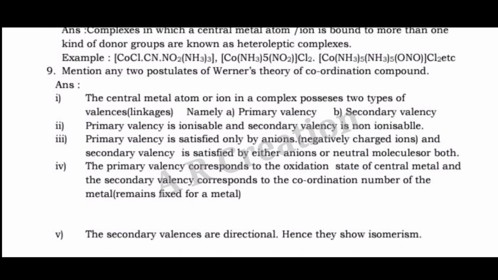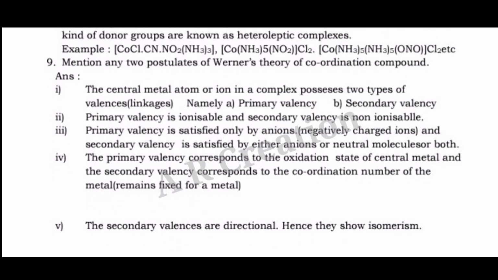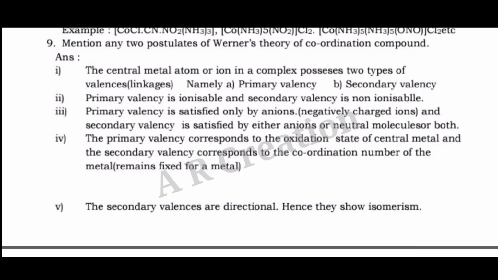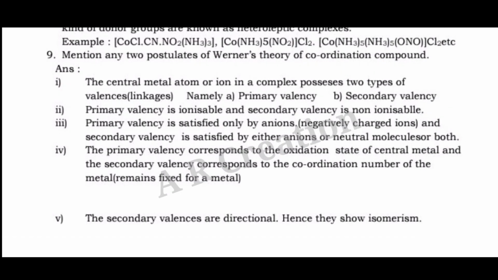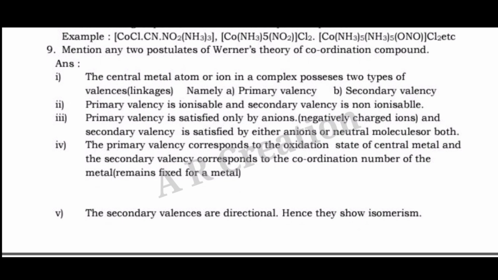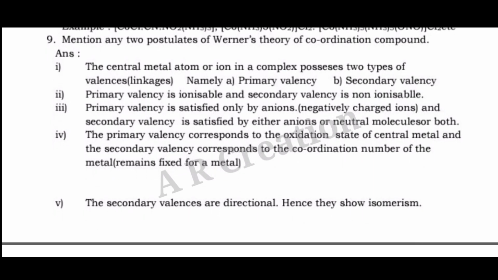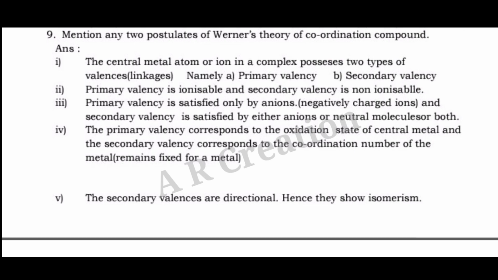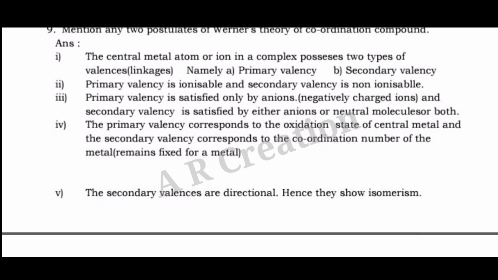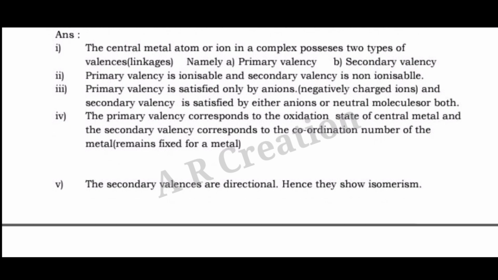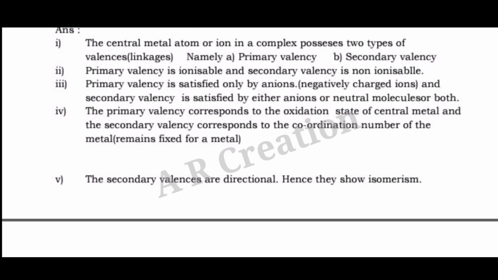Question 9. Mention any 2 postulates of Werner's theory of coordination compounds. Answer. I. The central metal atom or ion in a complex possesses 2 types of valences, namely a primary valency and a secondary valency. II. Primary valency is ionizable and secondary valency is non-ionizable. III. Primary valency is satisfied only by anions, negatively charged ions,